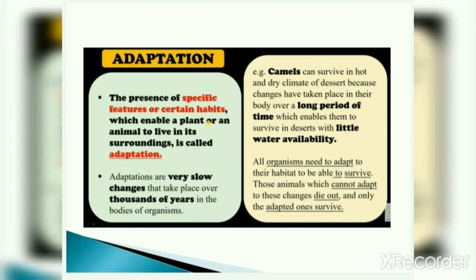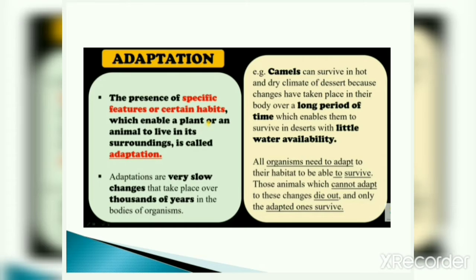Adaptations are very slow changes that take place over thousands of years in the bodies of organisms. Now, adaptation is not a fast process or fast change. It is a very slow change and it takes thousands of years in the body of an organism to change something. For example, camels can survive in the hot and dry climate of desert because changes have taken place in their body over a long period of time which enables them to survive in deserts with little water availability.